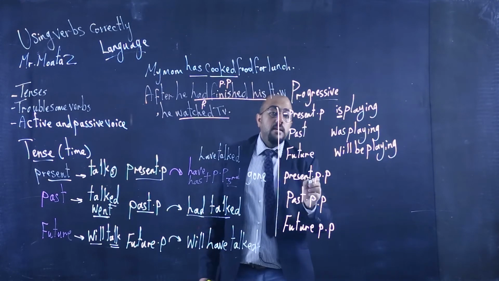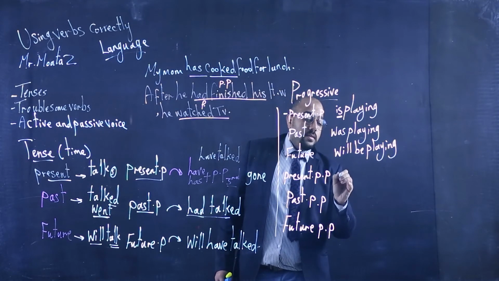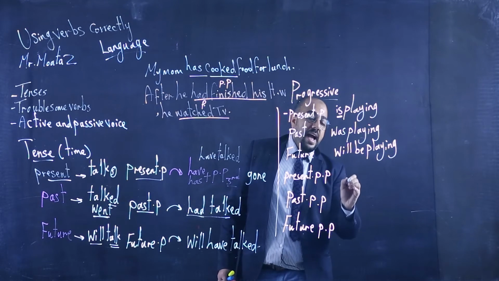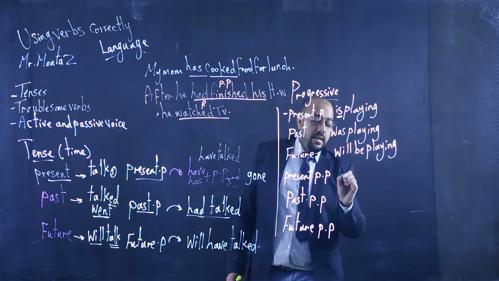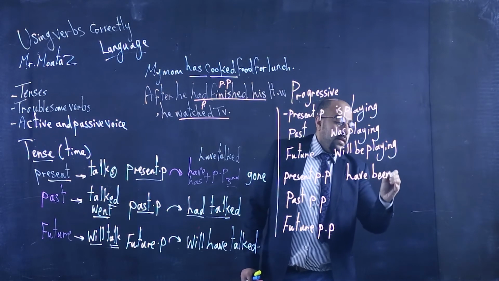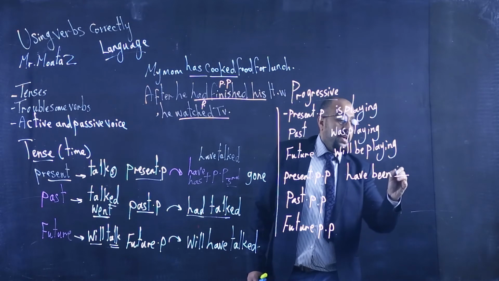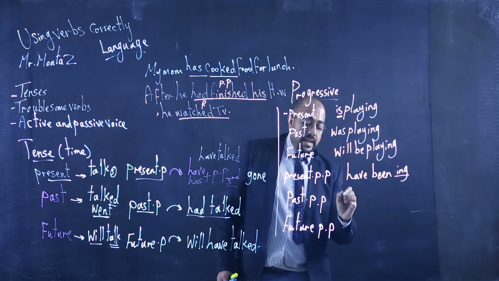What about the present perfect progressive? We have have or has followed by been and the ing. So it will be have been eating or has been eating.